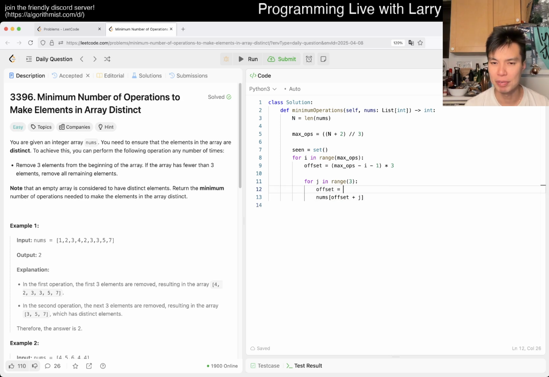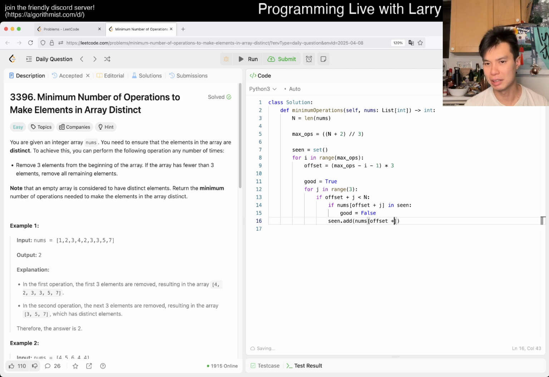We want to check that offset plus j is less than n. If then, yeah, and then we can check if it's in here, right? So good is equal to true. If this number is in seen, then good is equal to false, right? And then otherwise we just add it to seen. Again, this is, as you can see, much more tricky.